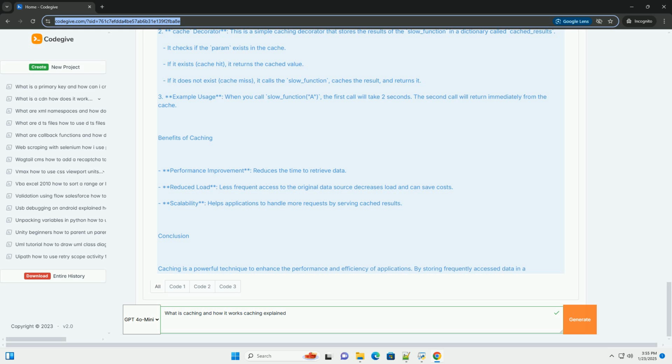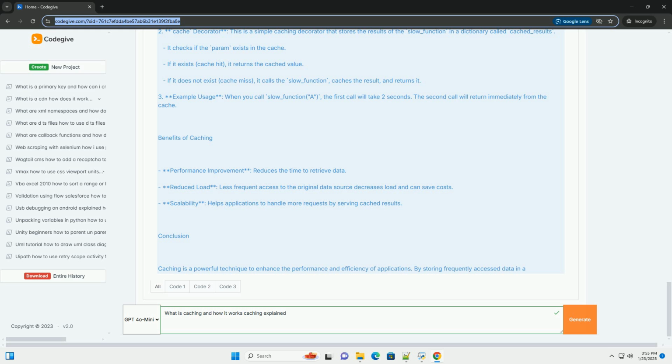Caching example in Python. Let's implement a simple caching mechanism using Python, demonstrating how to cache results of a function that simulates a time-consuming operation, like fetching data from a database. Step 1. Basic function without caching. Step 2. Implementing caching. Now, let's implement a simple caching mechanism using a dictionary.